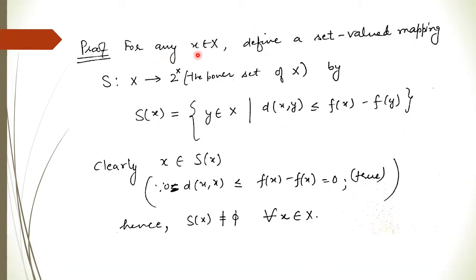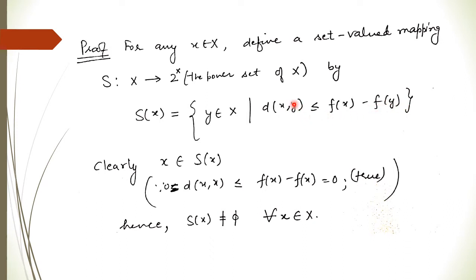So we consider any member of the set X, let x be any member of X. We define a set valued mapping S going from X to the power set of X, and we define this set S(x) by all those y belonging to X such that the distance d(x, y) is less than or equal to f(x) minus f(y).